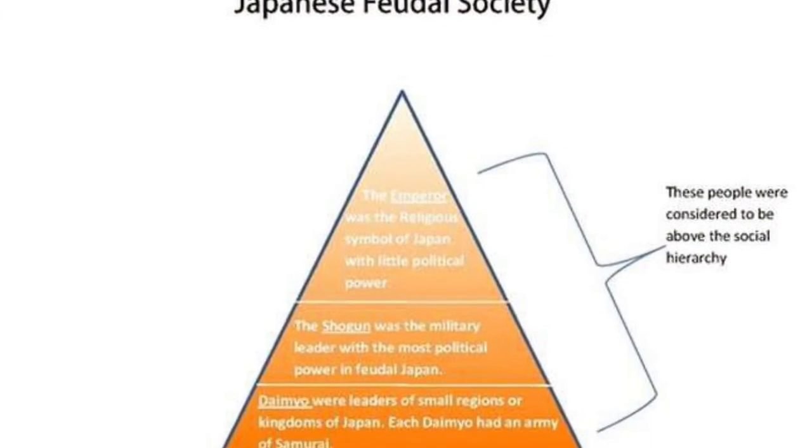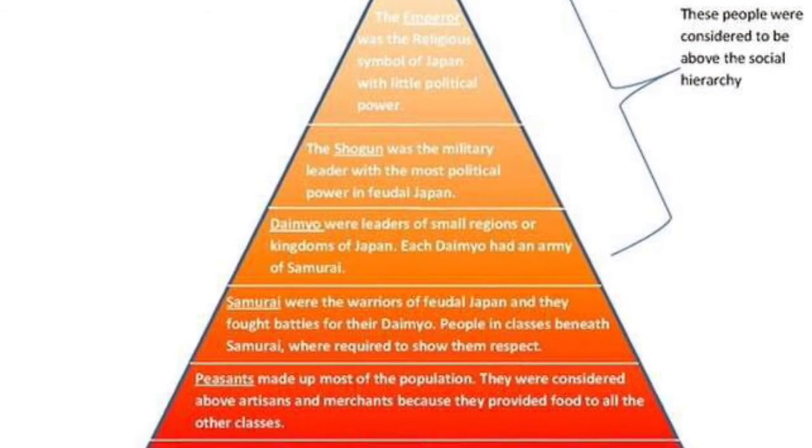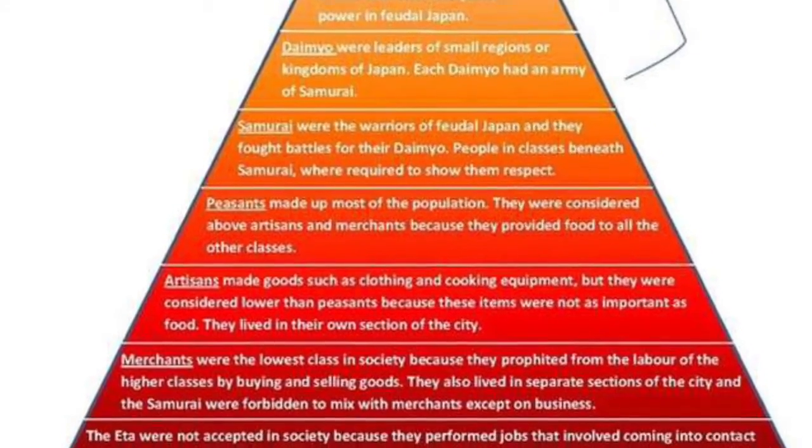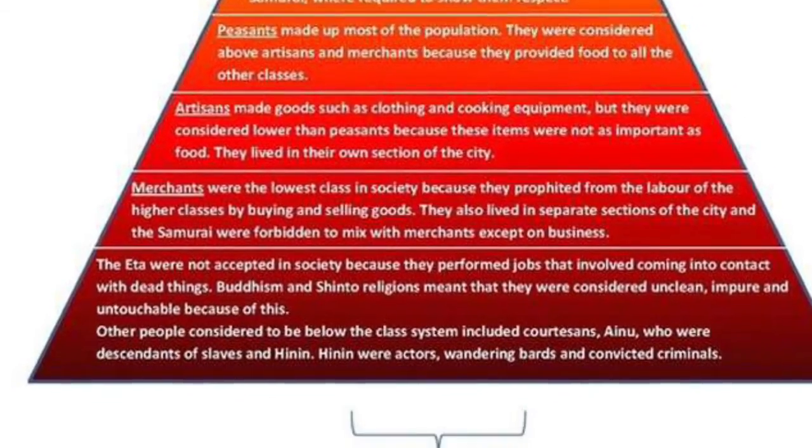The term empress was used to describe a female ruler in the emperor position. Another term used to describe female emperors was hosai tenno, which is a direct translation for female emperor. It was relatively rare for a woman to become a tenno. The social hierarchy of feudalistic Japan was made up of three classes: the royal class, the noble class, and the underclass. The royal class was made up of the emperor, the primary king and religious leader of feudalistic Japan, and the royal family.